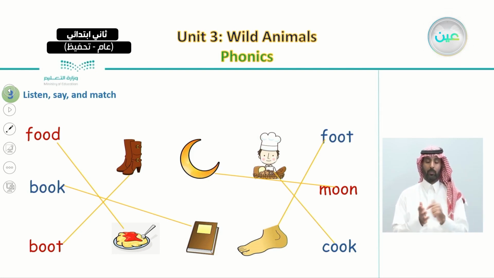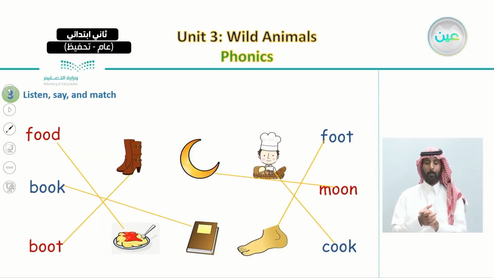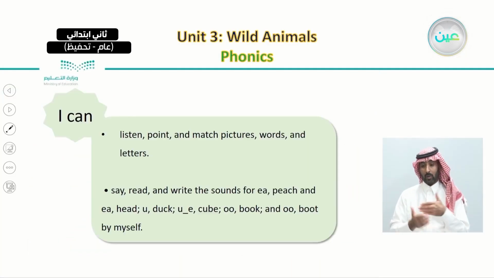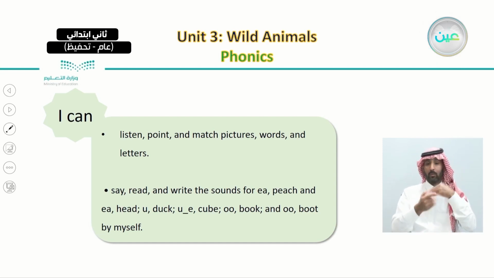So now we know how to pronounce 2 O's that can be seen in one word. Sometimes they are pronounced like the U in the word food, and sometimes like the word cook. At the end of this lesson, it's important that we are able to listen, point, and match pictures, words, and letters, and also to say, read, and write the sounds.